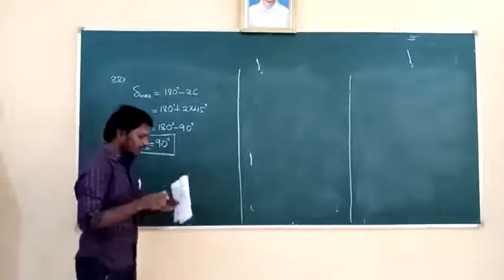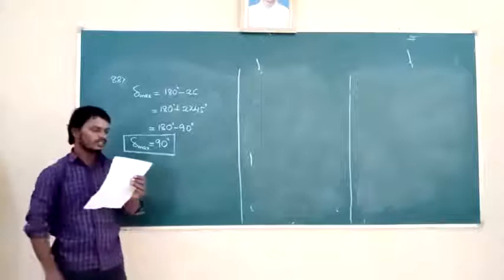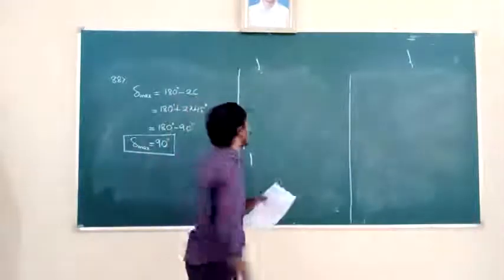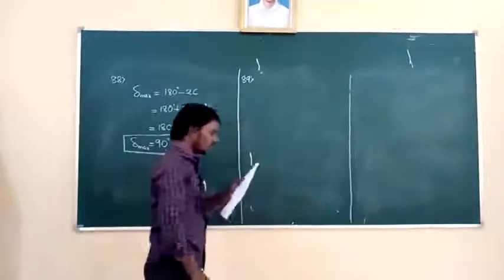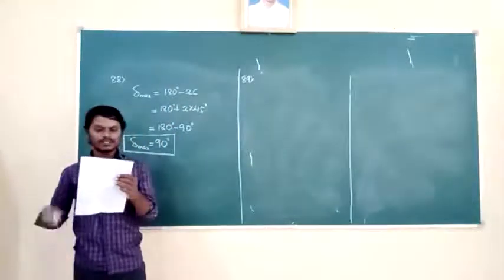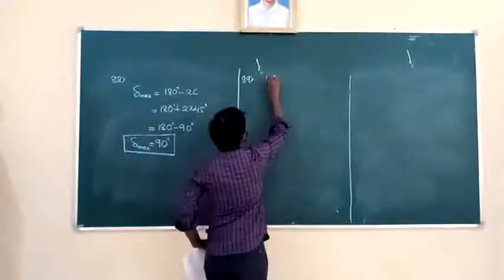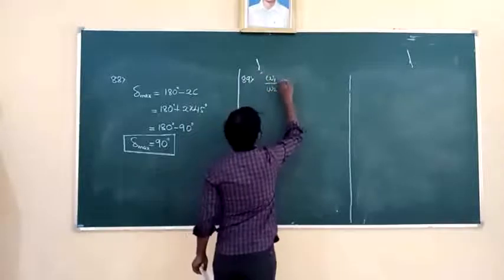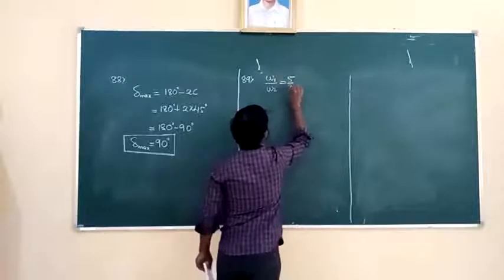Then that is the 88th question. Next, we are going to solve some questions related to the prism. First one, the 89th question. The dispersive powers of glasses of lenses used in an achromatic pair are in the ratio, meaning the dispersive power ratio is given. Omega 1 by omega 2 is equal to 5 by 3. He has given the ratio.